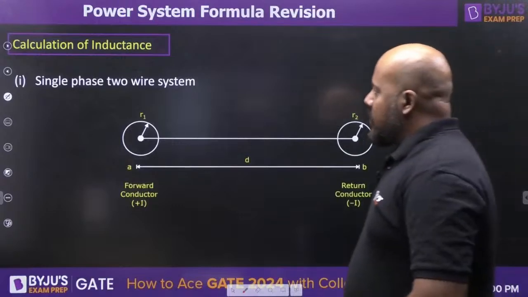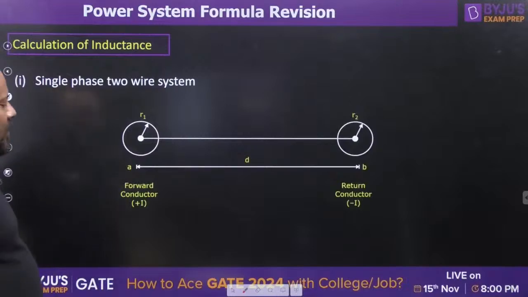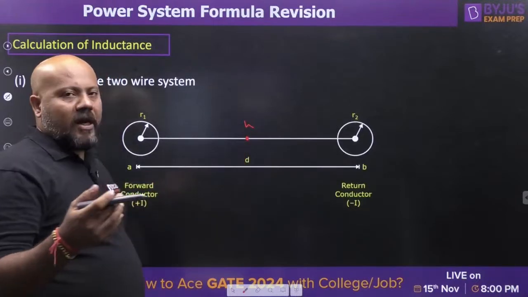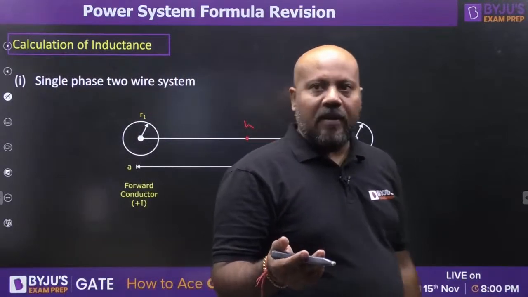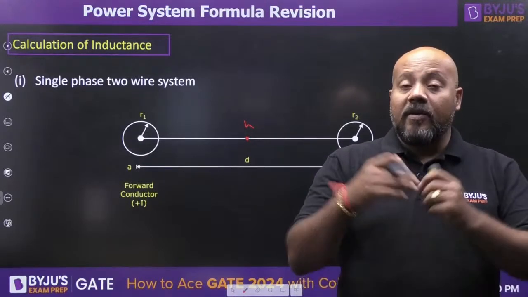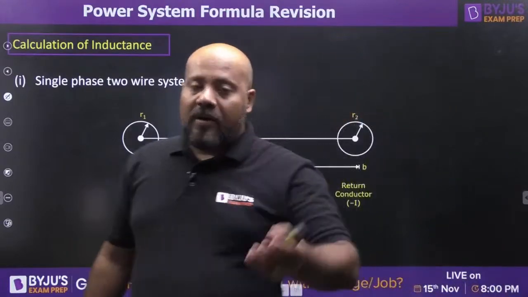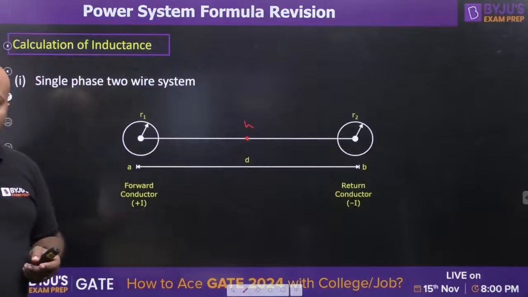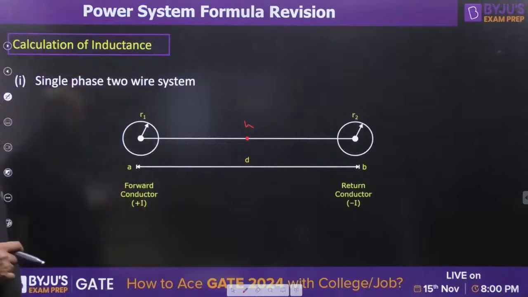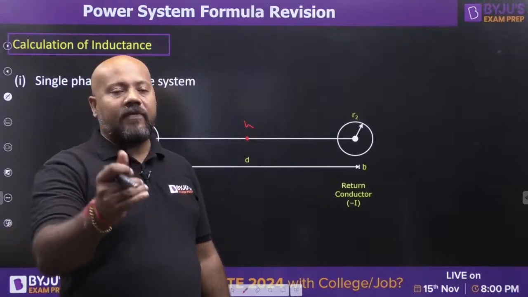Now let us talk about the capacitance calculation. For capacitance calculation, we are having the single phase 2-wire system, as you can see here. For capacitance calculation, we cannot go without the neutral point, because voltage cannot be expressed without a reference. You cannot say that you are the most powerful person in the world till you have a reference. Because some other person is going to come who is going to be stronger than you. So always when you talk about potential, you always talk with respect to a reference. There is nothing called absolute voltage. Voltage is always expressed in terms of the voltage difference, potential difference.